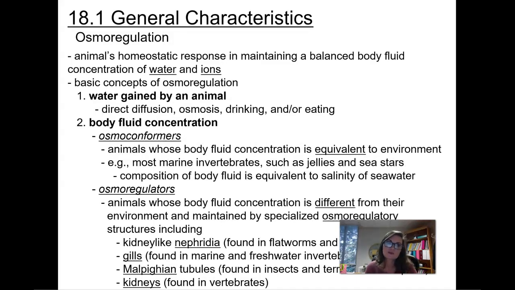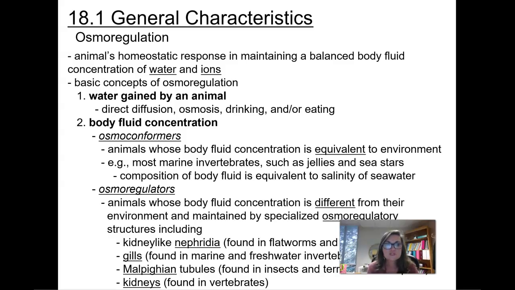Osmoregulation is the regulation of the concentration of water and ions within an animal's body. Water gained by an animal can come through direct diffusion, through osmosis, through drinking, or from water that's found in the food that they eat.